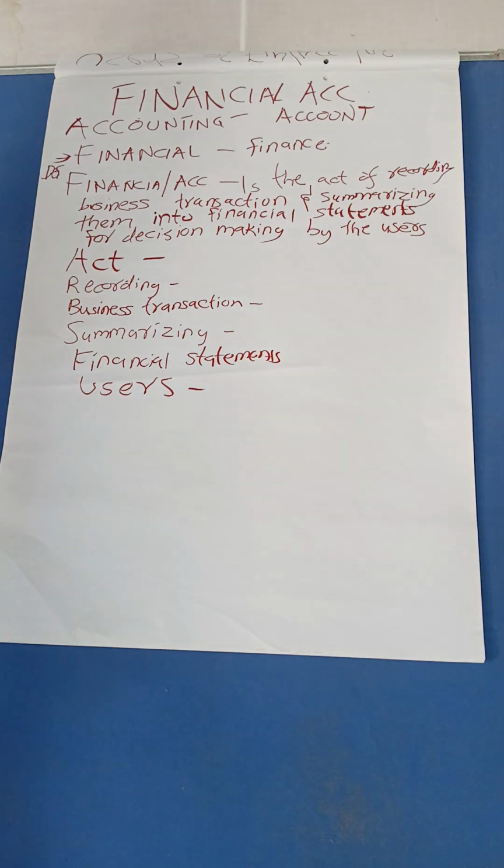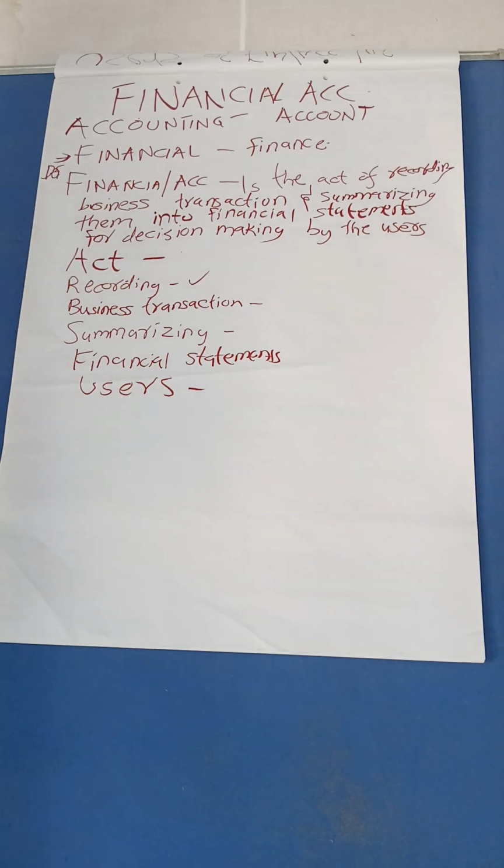Then recording. Now recording comes in with things we have said are monetary. So he is going to record things that are only monetary. We are going to look into the business concept in accounting, a principle that tells us that we have to deal only with things that have monetary value. Things that are not of monetary value, we are not going to account for them in accounting.